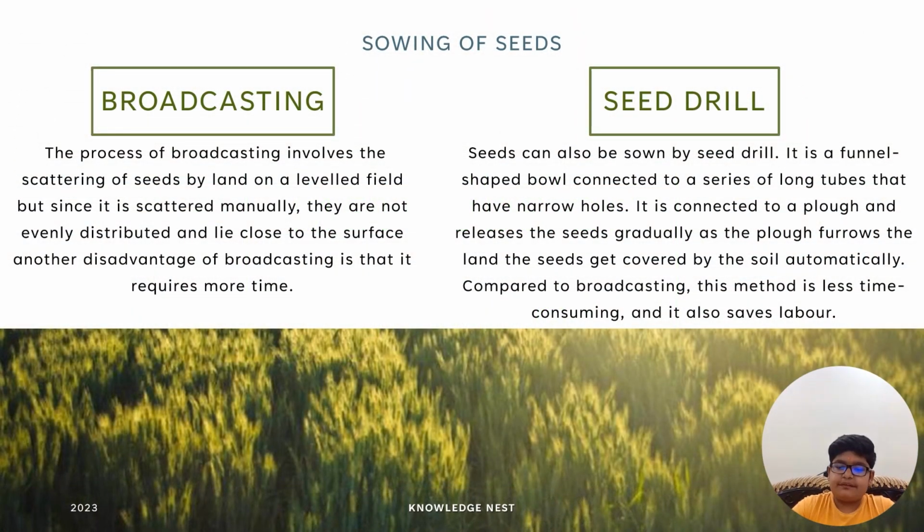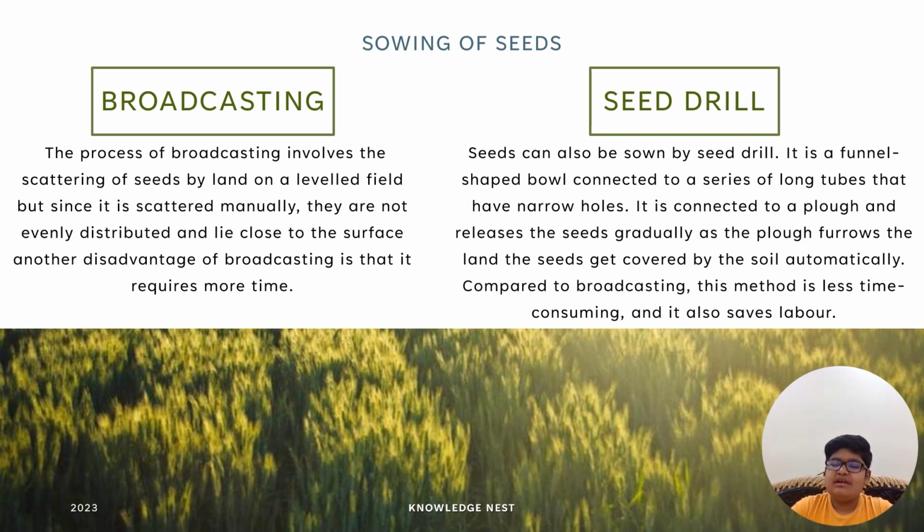There are two methods by which a farmer can sow seeds: broadcasting and seed drill. The process of broadcasting involves the scattering of seeds by hand on a level field, which is done manually. The seeds are not evenly distributed and lie close to the surface. Another disadvantage is that it requires more time.